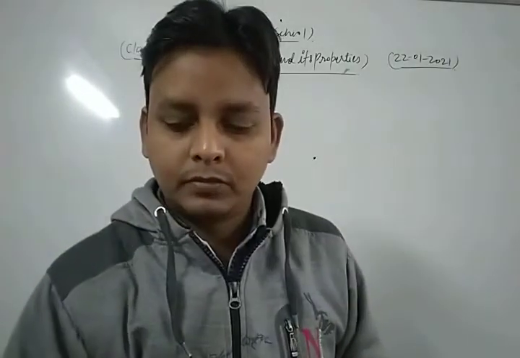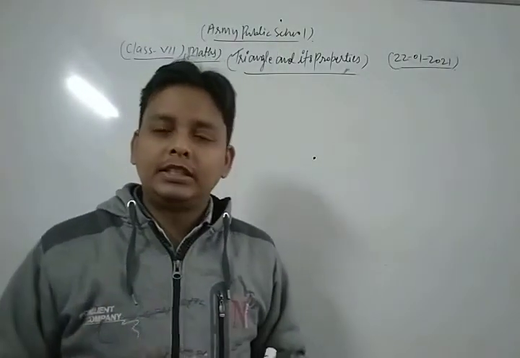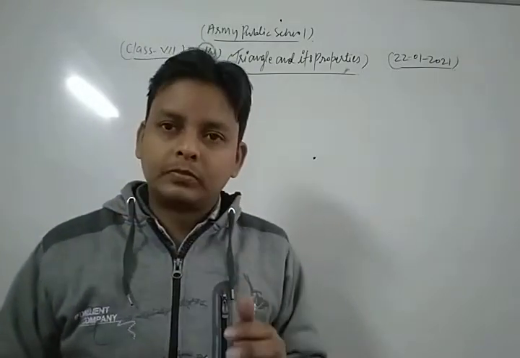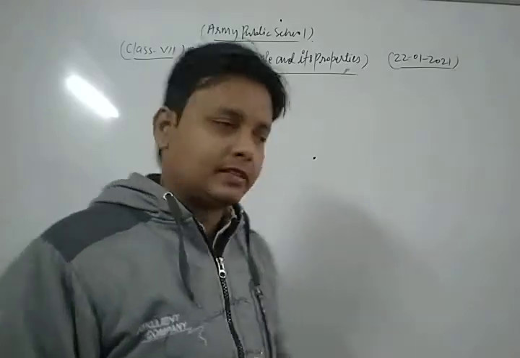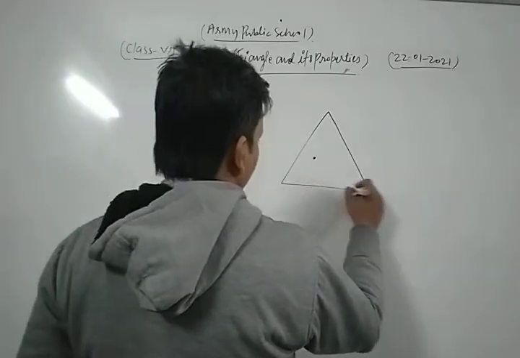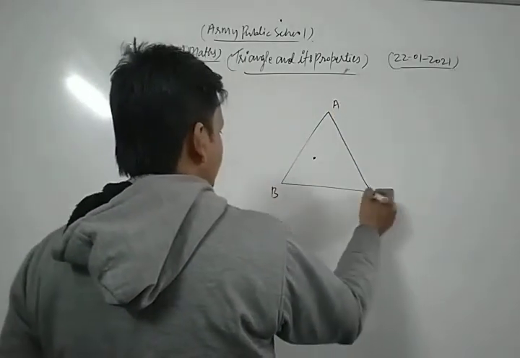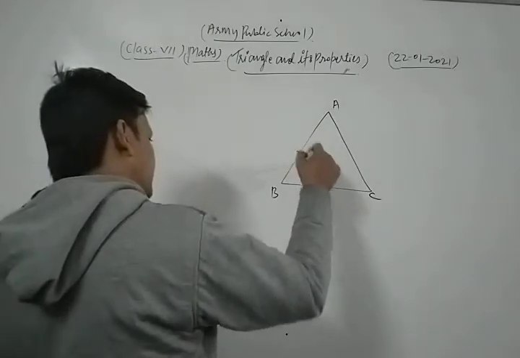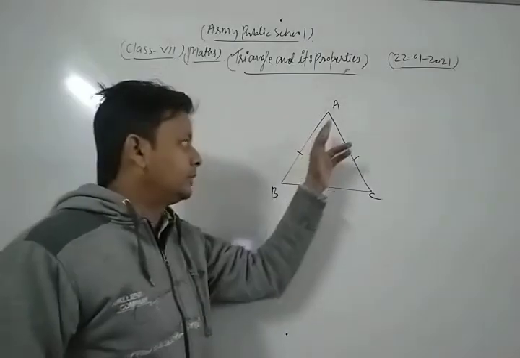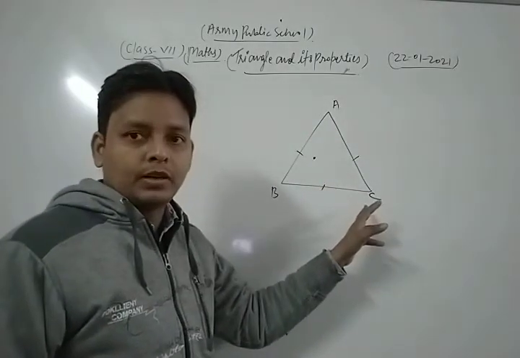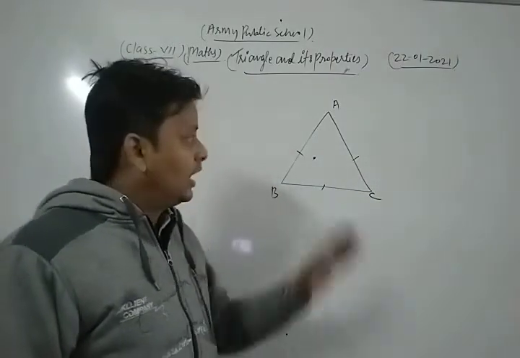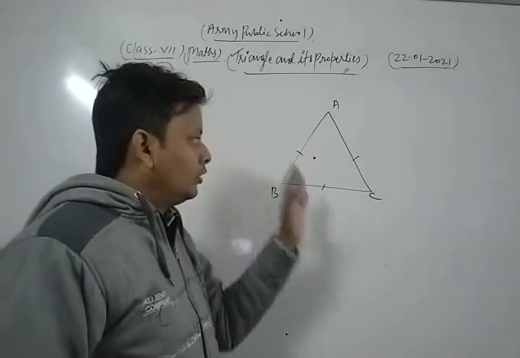A region bounded by three line segments is known as a triangle. Suppose here we have A, B, C. Here the three line segments are AB, BC and CA. A region bounded by three line segments is known as a triangle.